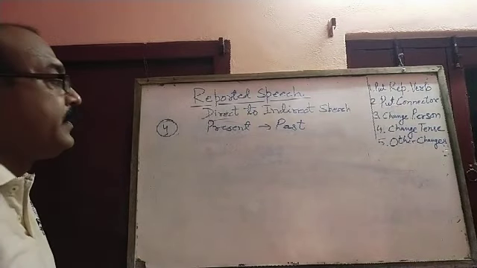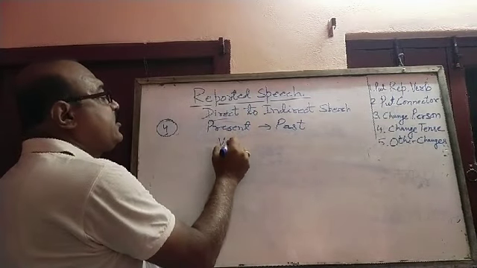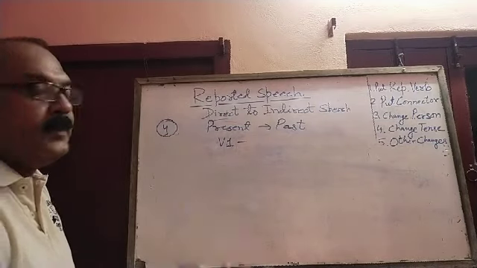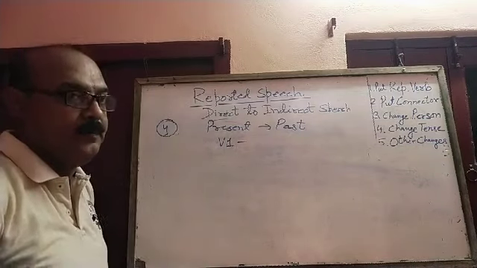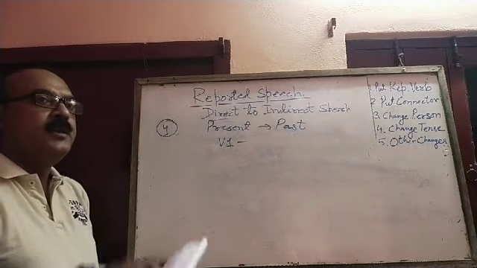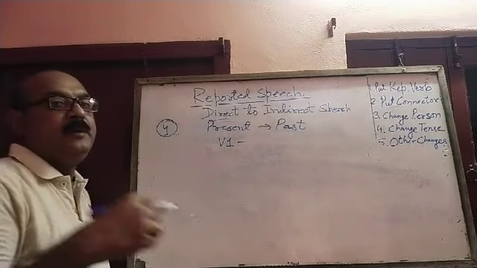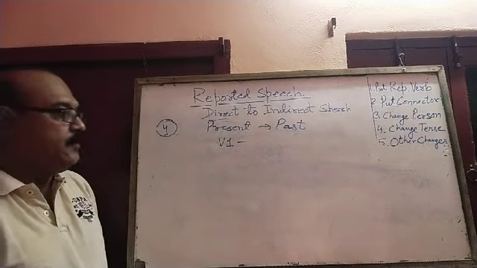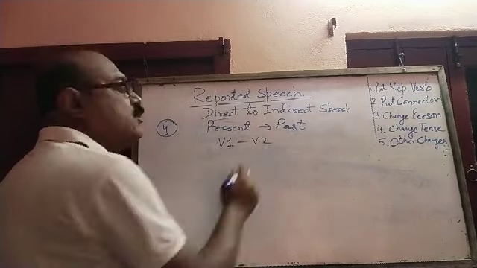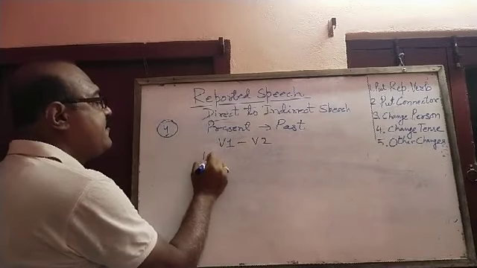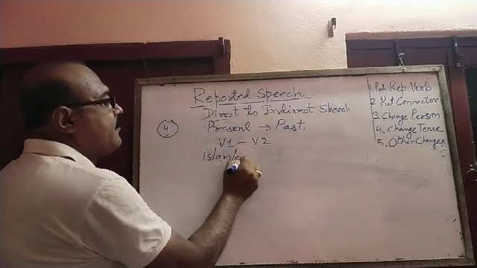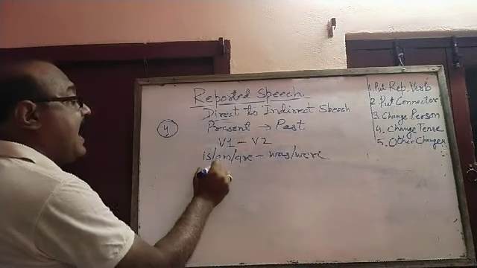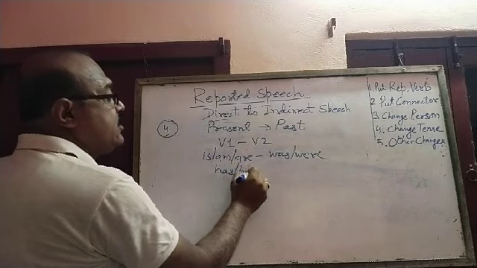If there is a first form of the verb, like go, come, run, jump, it will go into the past form, we call it V2, the second form of the verb: go becomes went, come becomes came, run becomes ran, jump becomes jumped. So the verb first form will change into the second form, and in the same way when there is is, am, are, you change into was or were. Where there is has or have, you change into had.